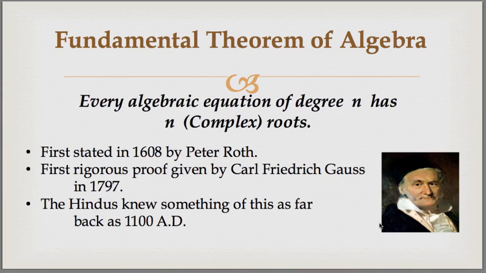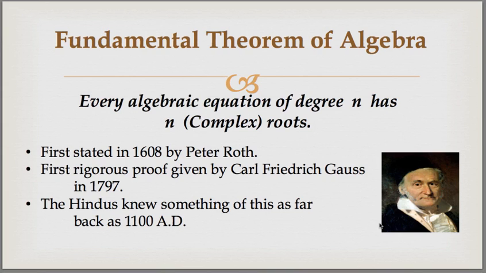It was Gauss who referred to this theorem as quote-unquote fundamental, and it was the topic of his doctoral dissertation, which was officially entitled "A New Proof that every rational integral function of one variable can be resolved into real factors of the first or second degree."